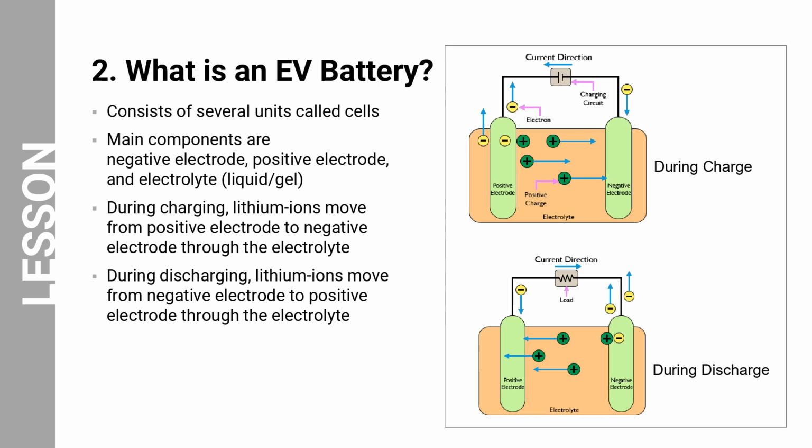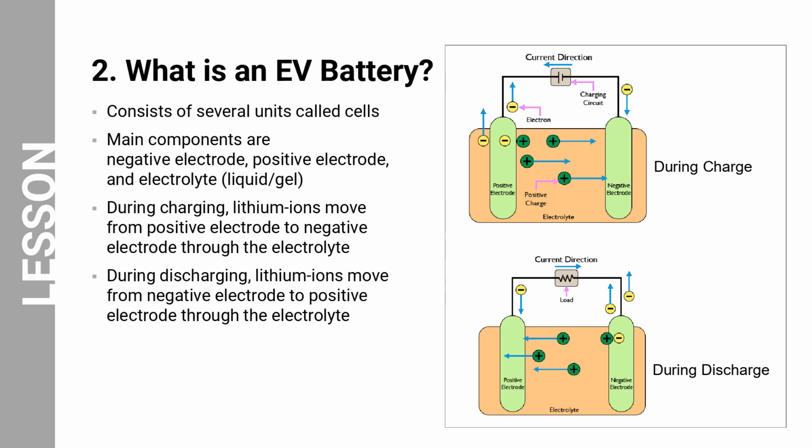During the discharge process, the lithium ions move from the negative to the positive electrode through the electrolyte. This is a reduction reaction, meaning the lithium ions gain electrons. The electrons flow through the external circuit to the negative electrode, powering the drive motor. The positive and negative electrodes are separated by a separator, which is a thin, porous material that allows the lithium ions to pass through but not the electrons. The separator prevents the electrodes from short-circuiting.